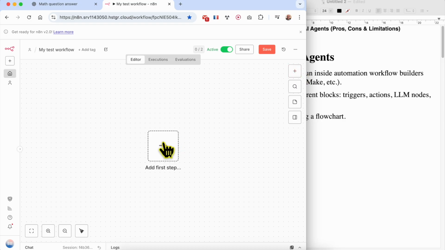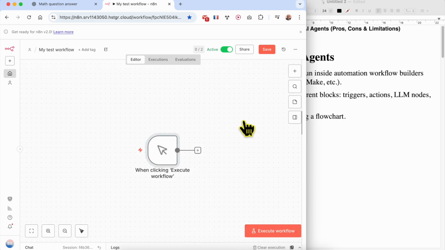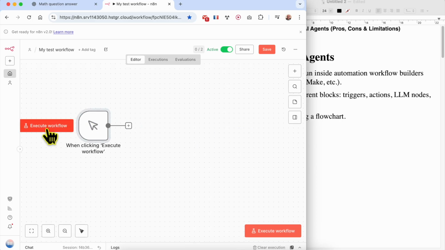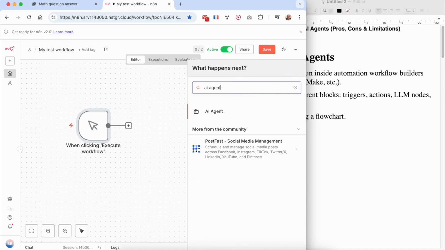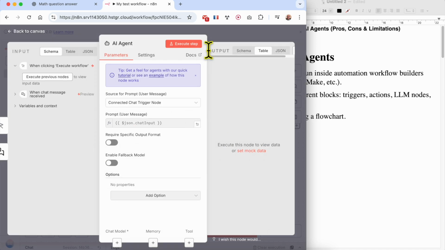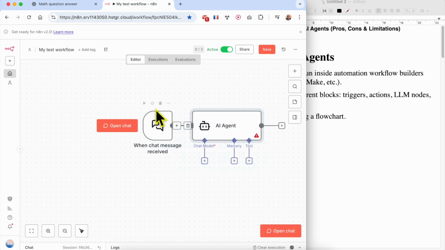First, let's add a first step. The first step is always the trigger. You can, for example, select a trigger manually, for example, execute workflow. Then you can connect an AI agent. Let's delete this first step.